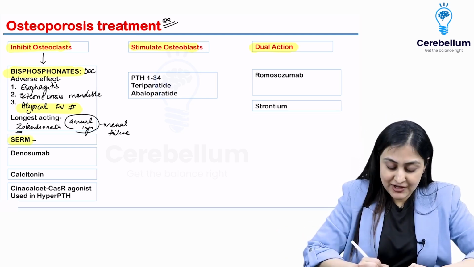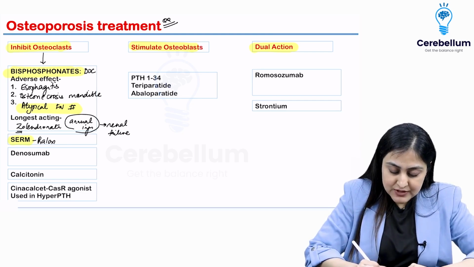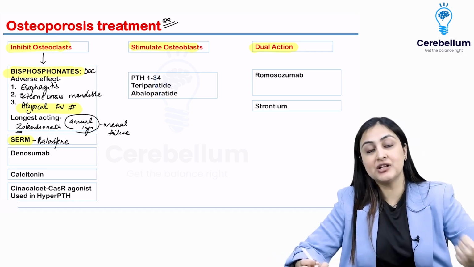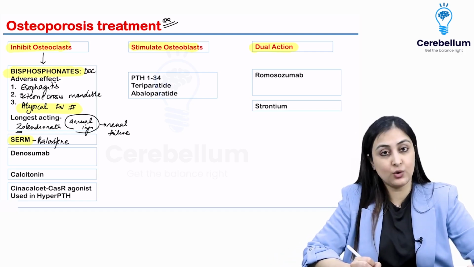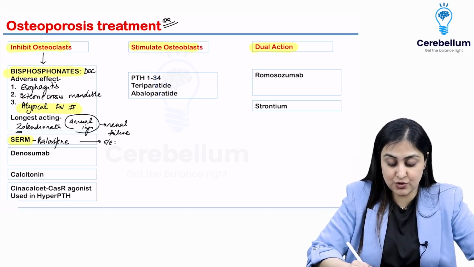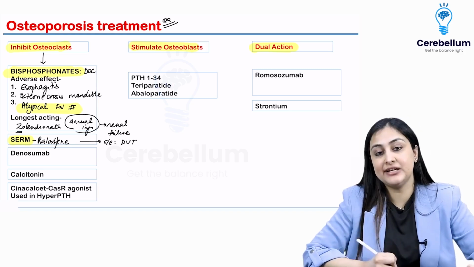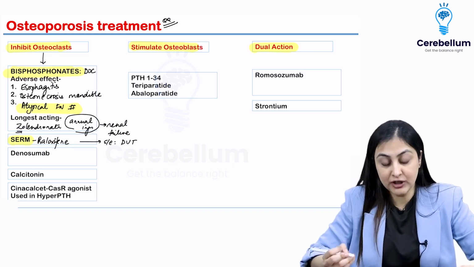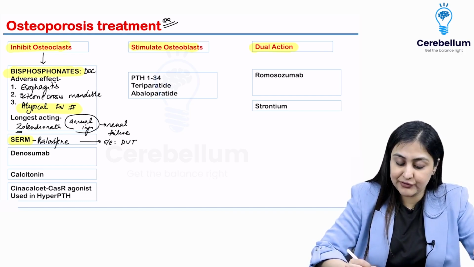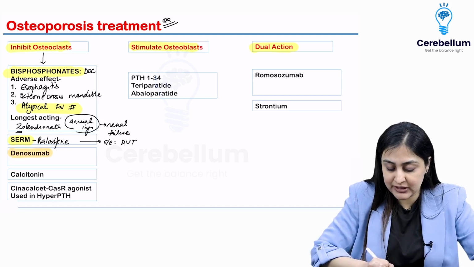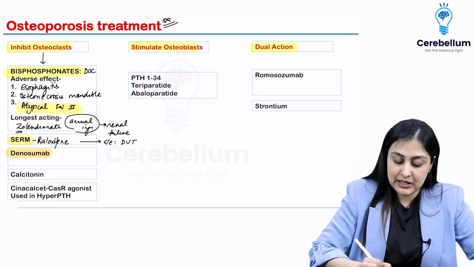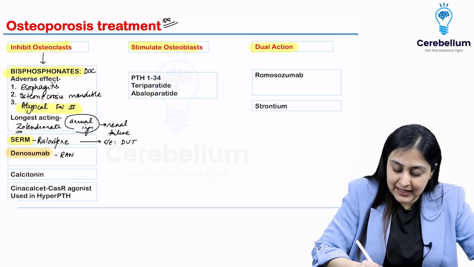Okay, so the main drug that we have here is raloxifene, which does not have any side effect of endometrial hyperplasia like tamoxifen, nor does it have breast cancer as a side effect. The only side effect it has, which is also very serious, is DVT, and that is why it is not much preferred. We have denosumab, very important from the exam point of view, a monoclonal antibody. I will not teach you this again in pharma. Here we have to deal with denosumab. This is a RANK ligand inhibitor.